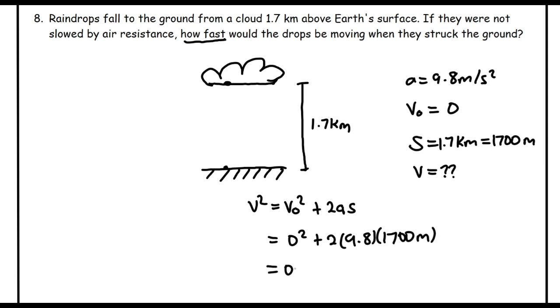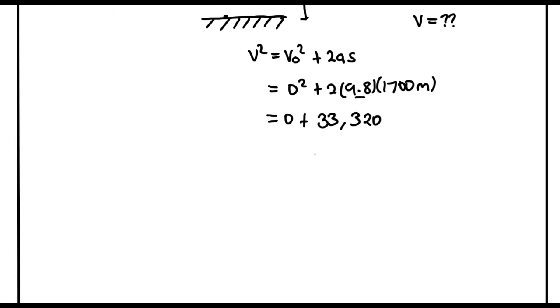This becomes 0 plus, what's 2 times 9.8 times 1,700? That's 33,320. This gives us 33,320. Now remember, this is velocity squared.